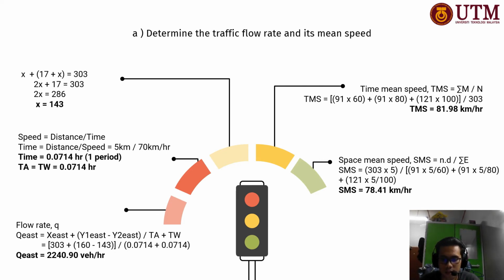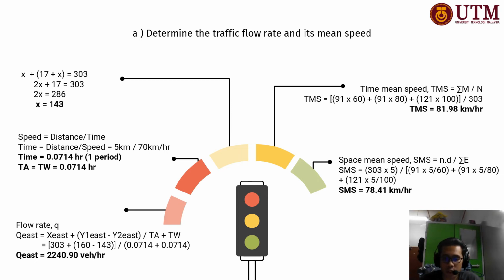The total number of cars overtaking is 303, and we can find that 91 vehicles are at 60 km per hour, 91 vehicles at 80 km per hour, and the rest, 121, are at 100 km per hour.